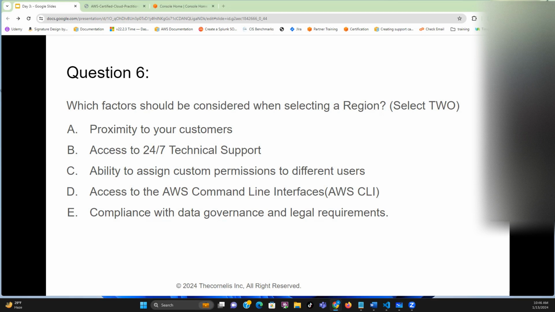A and B. At times, A and E. A and E, that's what I would choose. So for those that want to do AWS exams, these are what you should be expecting. At times they will give you just one option, I mean, options to select just one. And at times they may ask you to select two. In Solutions Architect, you might be asked to select three best options.